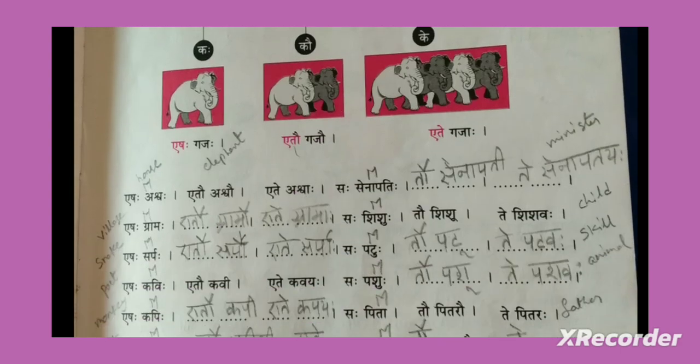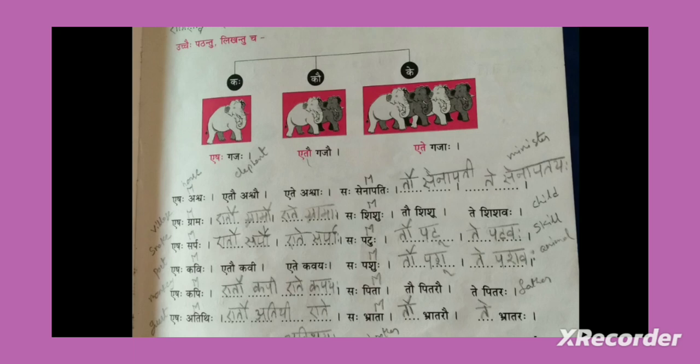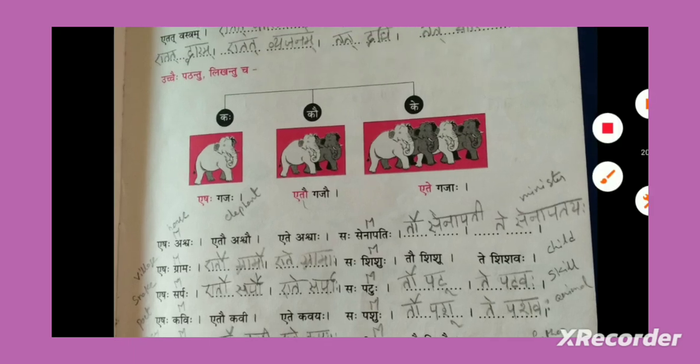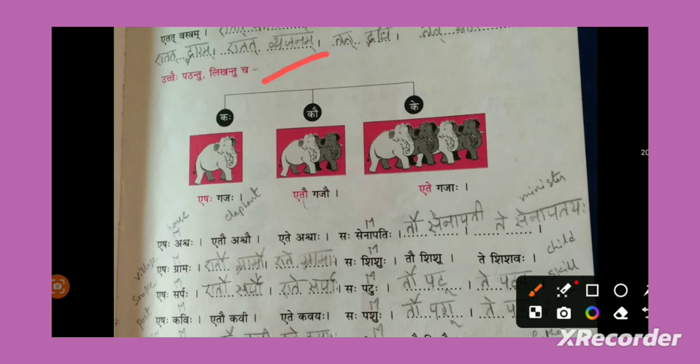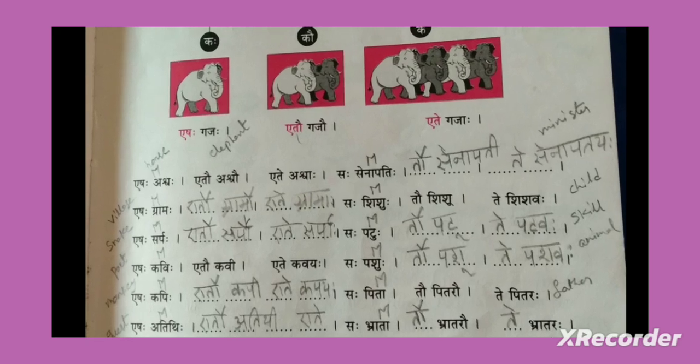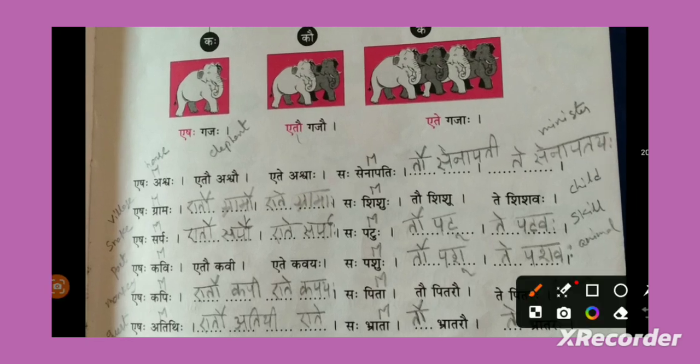Moving forward, here is an exercise. See this. Based on the example given, you need to fill this exercise. What does this exercise talk about? One elephant, two elephants, multiple elephants: singular, dual and plural.